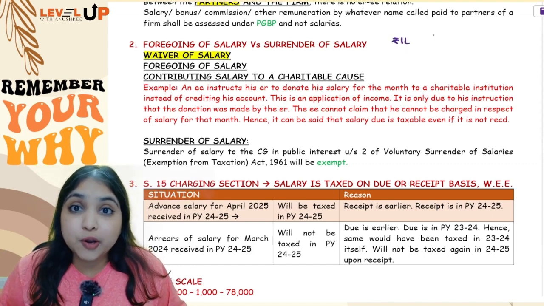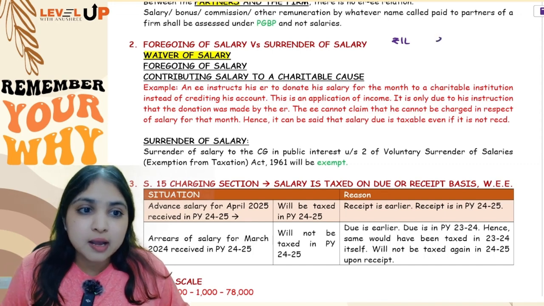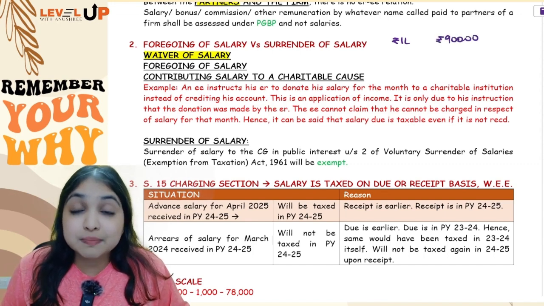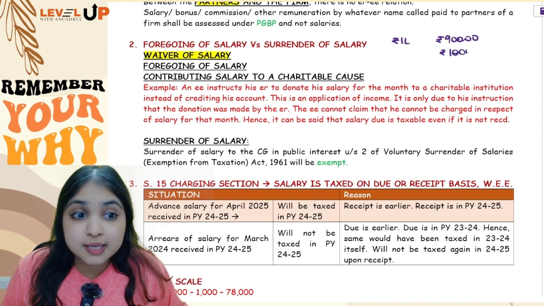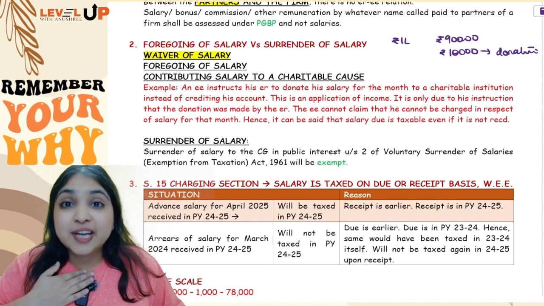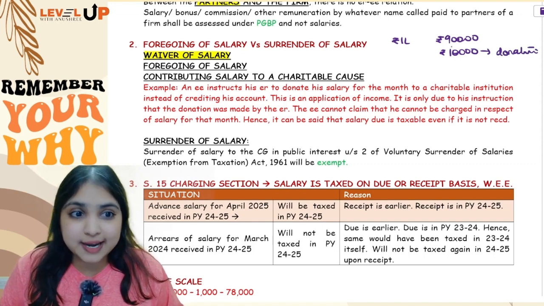Now I'm telling the employer, listen employer, don't give me the full 1 lakh, give me only 90,000. This balance 10,000, employer, what you do is, you give this balance 10,000 as a donation towards charity. Okay, so how much did I receive in hand? In hand I received only 90,000, right?